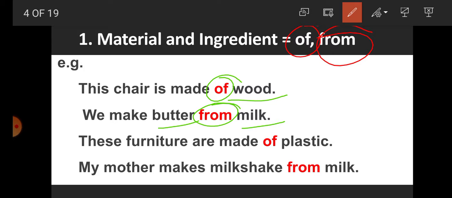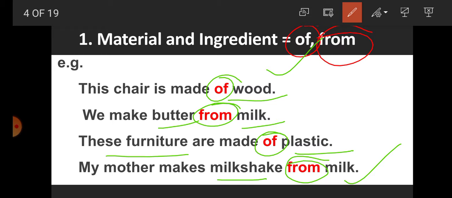These furniture are made of plastic. So of indicates that the furniture is made of the material plastic. My mother makes milkshake from milk. So here, students, from indicates that milkshake is made of the ingredient milk. So it is clear that for indicating material, we are using the prepositions of and from.